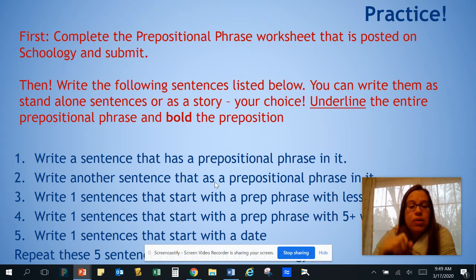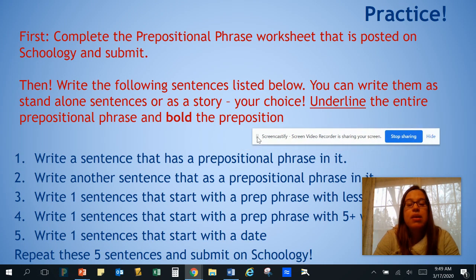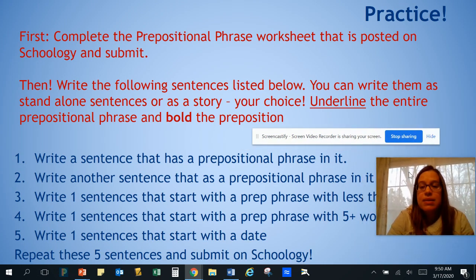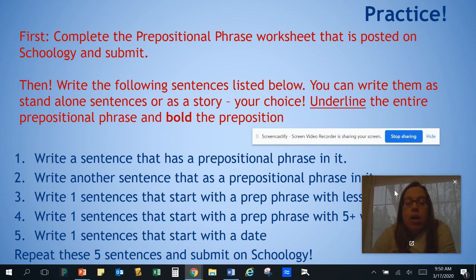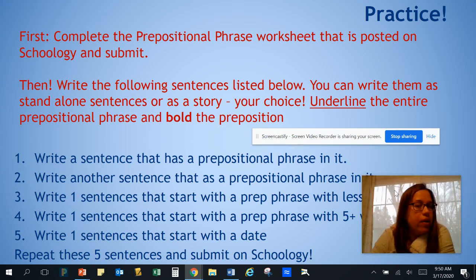The second thing you do is you must write sentences similar with the direct objects. The sentences that I want you to write are listed below. You can write them as standalone sentences or as a story. Your choice. I'm not requiring a story for this. Trick is you must underline the entire phrase and bold the preposition. Underline your phrase, bold the preposition. This is how I'm going to check that you're learning and getting this.